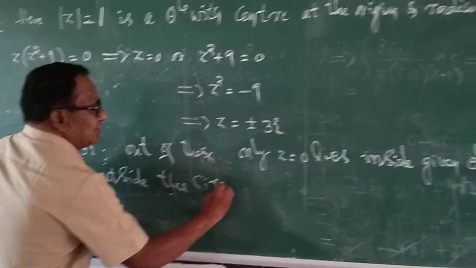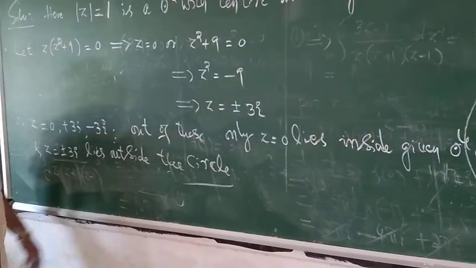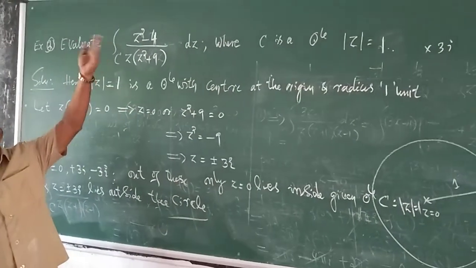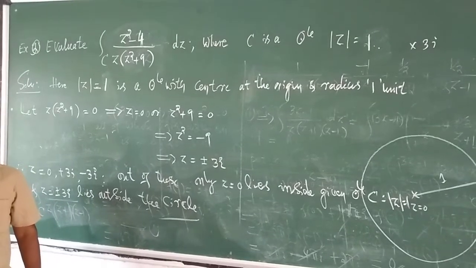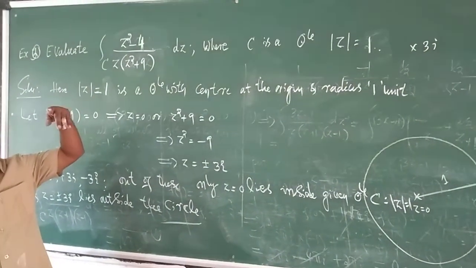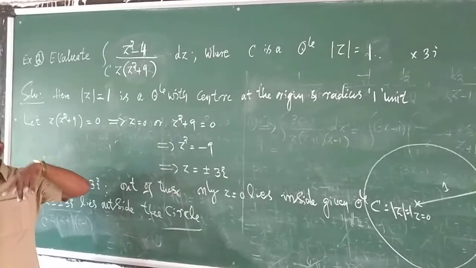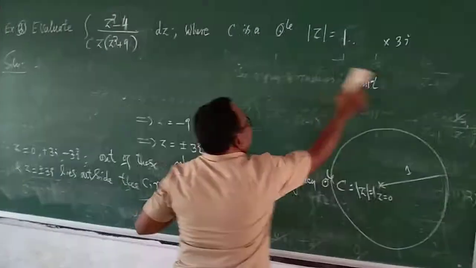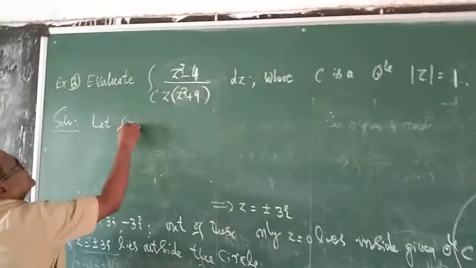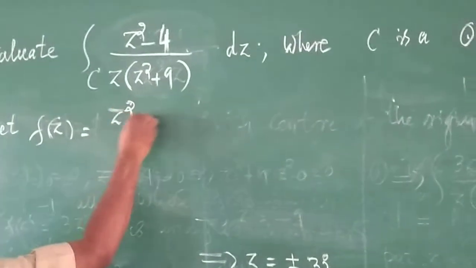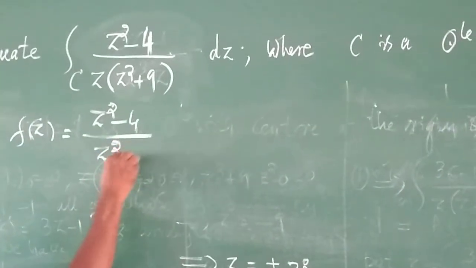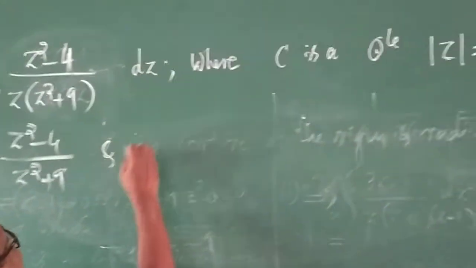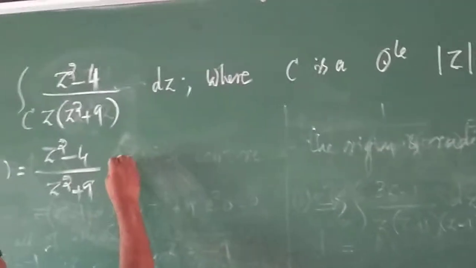So what you have to do here, you have to take this term z squared plus 9 to the numerator. Only you retain this term z in the denominator. I mean, what I wanted to say is, you just call let f of z is equal to z squared minus 4 divided by z squared plus 9, which is analytic.